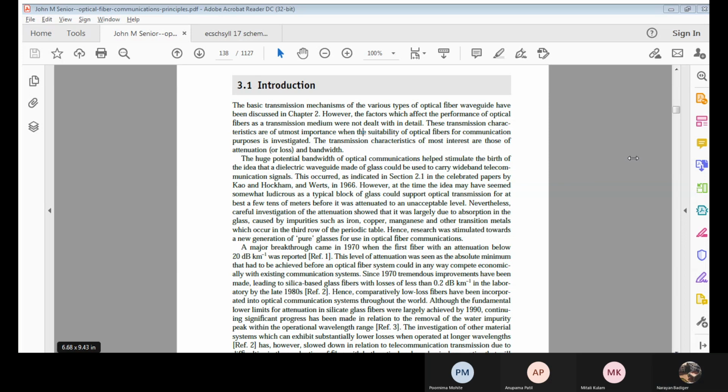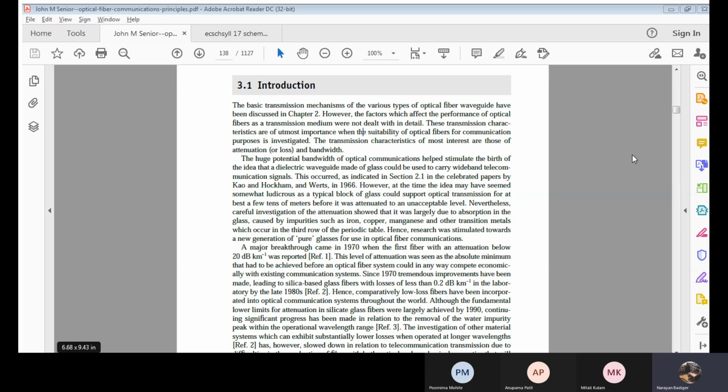Now, usually the glass material, the silica glass which has been used to fabricate this fiber cable, will be traveling for a few tens of meters. It means after a few tens of meters, what happens? It starts to attenuate. Correct? That attenuation will be due to the absorption in the glass.